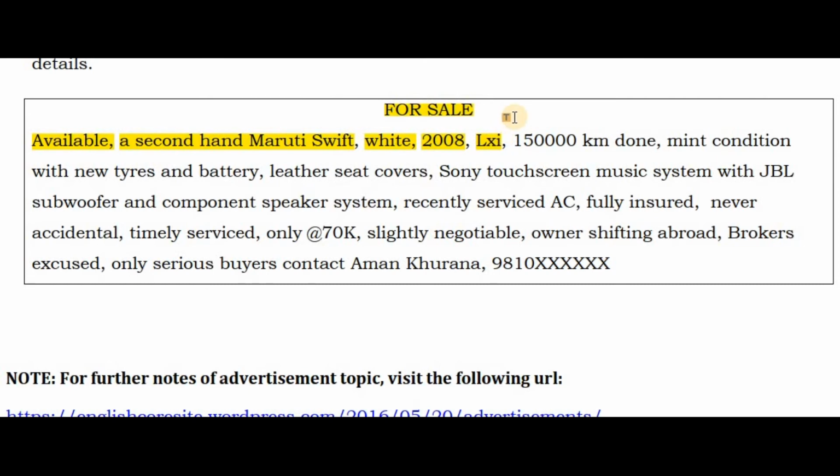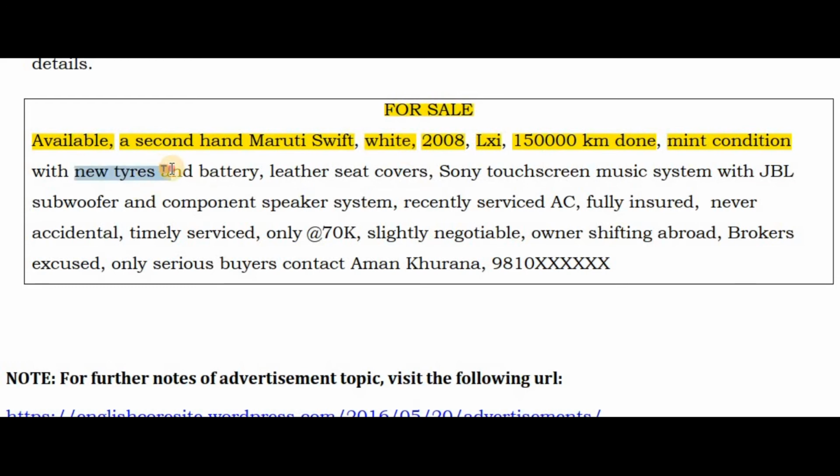Okay, my dear students, in Maruti, LXI is the base variant, VXI is the mid variant, ZXI is the top variant. Then comes 1,50,000 km done. This is the mileage. This is the total distance that the car has covered till now. Mint condition. Mint means a very nice condition, means though the car is almost, I would say, 12 years old, still it is very nicely maintained.